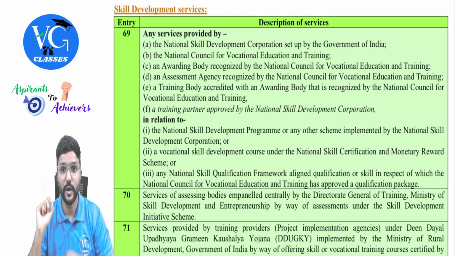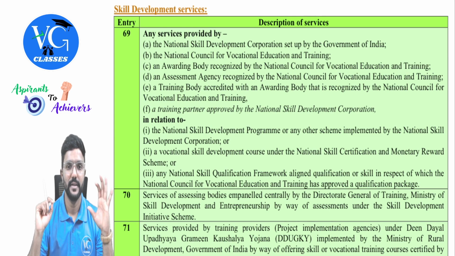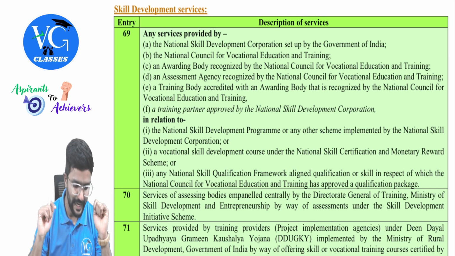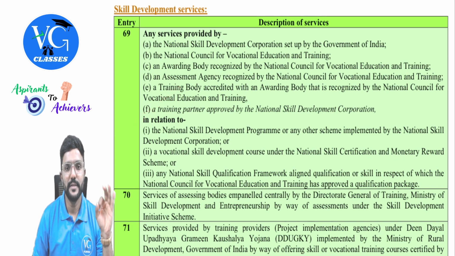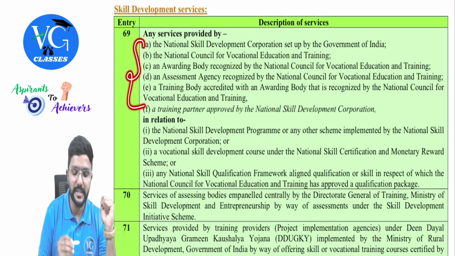The National Skill Development Corporation set up by the Government of India, the National Council for Vocational Education and Training, an awarding body recognized by the National Council for Vocational Education and Training, an assessment agency, assessment means conducting tests or exams, an assessment agency recognized by the National Council for Vocational Education and Training, a training body accredited with an awarding body that is recognized by the National Council for Vocational Education and Training. The last one is the recent amendment: a training partner approved by the National Skill Development Corporation. So the following people are the supplier.